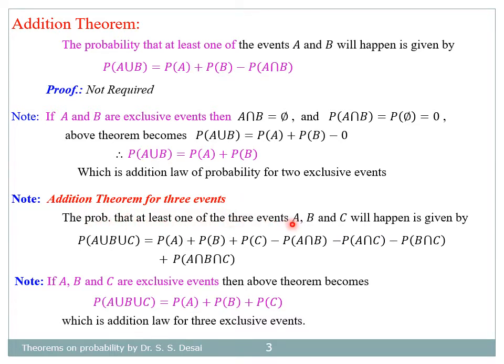Note number 2, addition law for three events. Probability that at least one of three events A, B, and C will happen is given by probability of A union B union C is equal to probability of A plus probability of B plus probability of C minus probability of A intersection B minus probability of A intersection C minus probability of B intersection C plus probability of A intersection B intersection C. So here also, if A, B and C are exclusive events, then the above equation becomes probability of A union B union C is equal to probability of A plus probability of B plus probability of C, and this is addition law for three exclusive events.